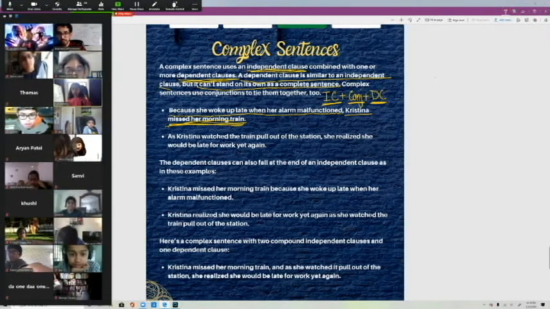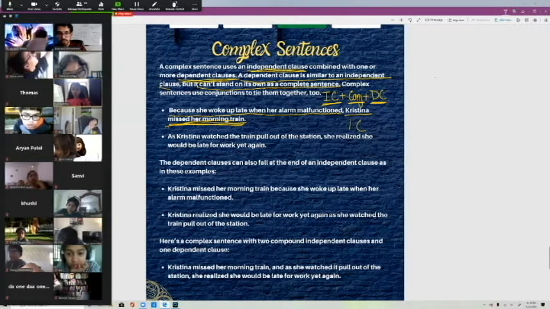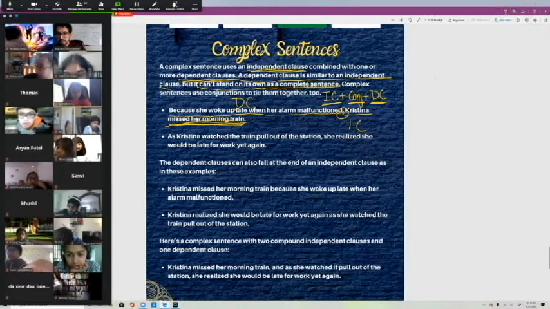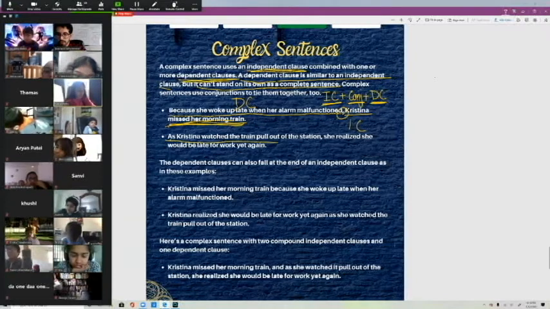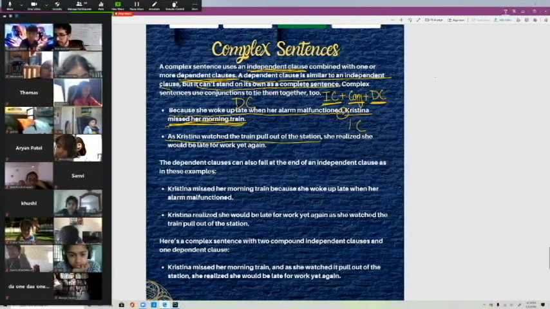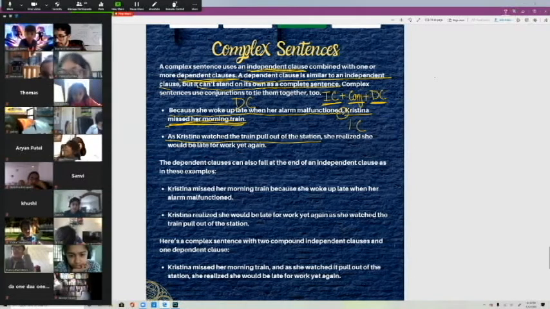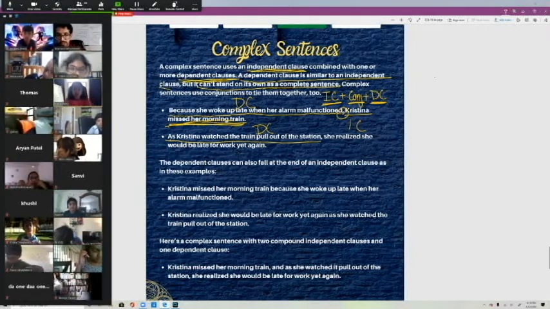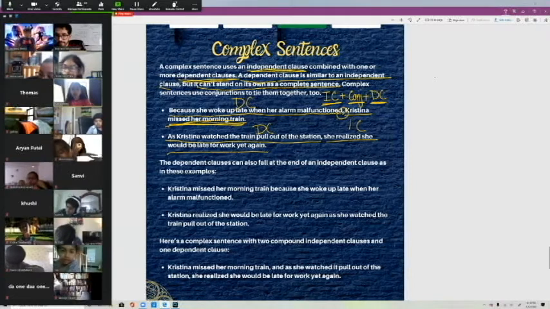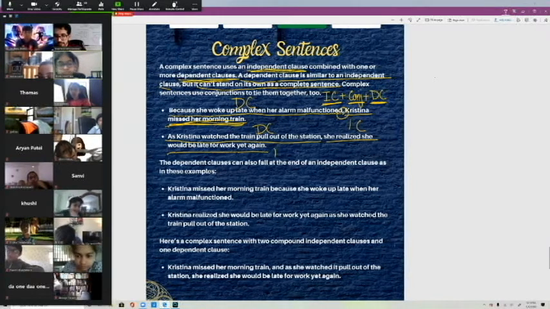It could be switched to, like, we have an independent clause here, and then we have a dependent clause here, and it's combined with a comma. Okay? As Christina watched the trains pull out of the station, independent clause or dependent clause? Just yell it out. Dependent clause. Good. She realized she would be late for work yet again. Independent or dependent? Independent. My kids, you got this.